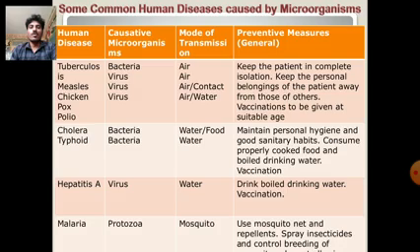It comes from a virus through the water. Drink boiled drinking water. And next one is vaccination. And next one is malaria. It comes from a protozoa through the mosquito, and use mosquito nets and repellent, spray insecticides, and control the breeding of mosquitoes.